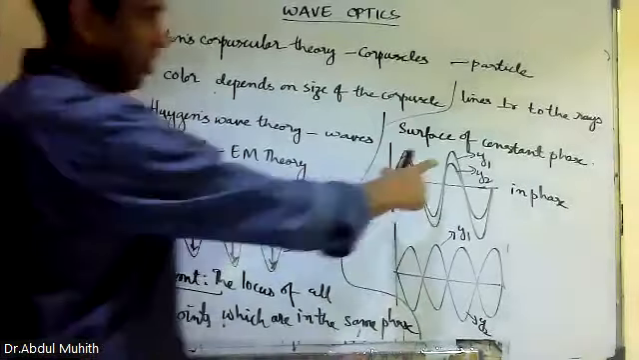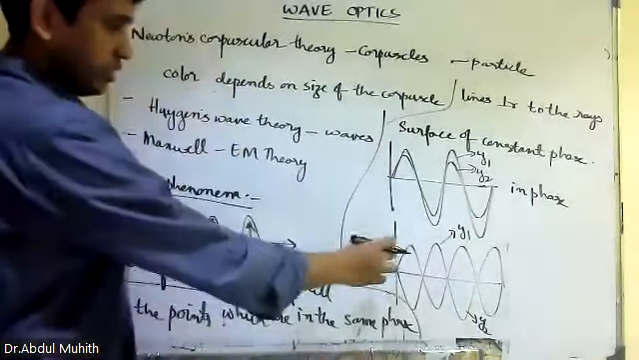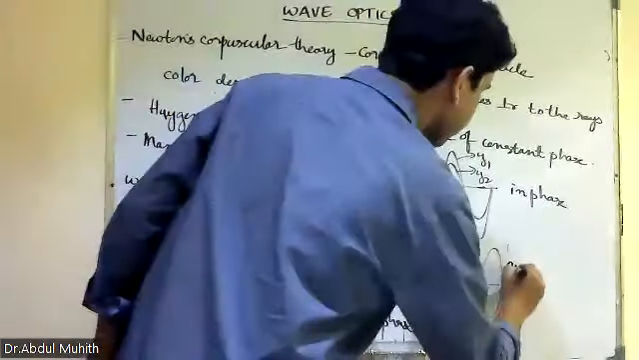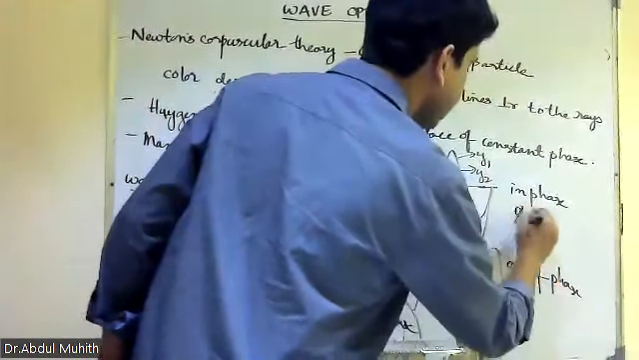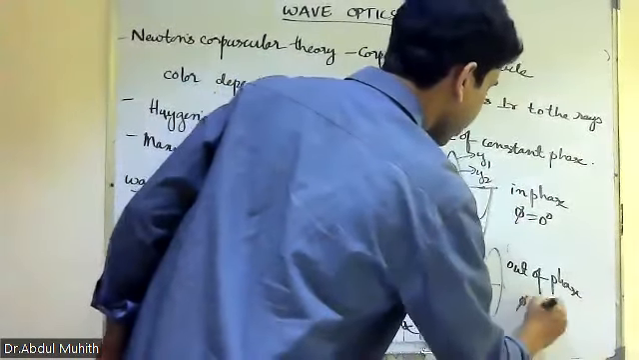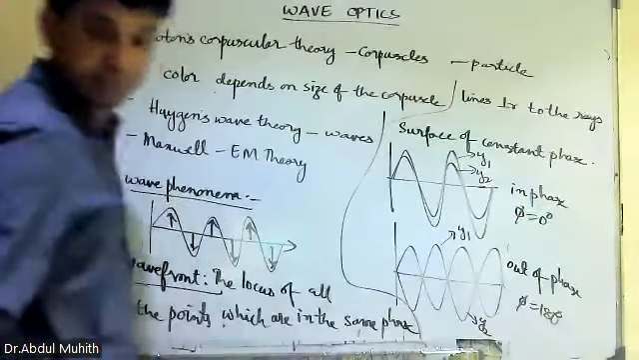Now Y1 and Y2, there are two waves. They are in phase. This is what? Out of phase. Okay. Out of phase means how many degrees? In phase means how many degrees? In phase means 0 degrees. Out of phase means 180 degrees. Okay.